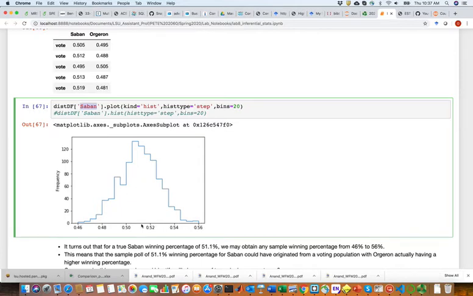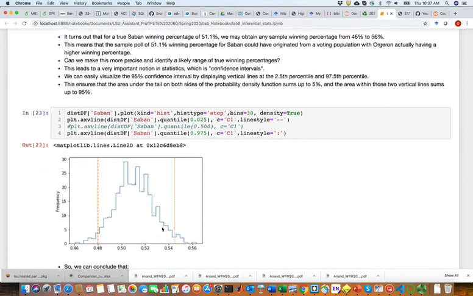The mean generally will tend to the true mean, which was 51.1%. And that's the case here. So the fact that his win percentage can be as low as 46% already tells you that that poll is inconclusive. So he could either lose or win, is what this is saying. And that's what we have achieved by performing computer simulation.